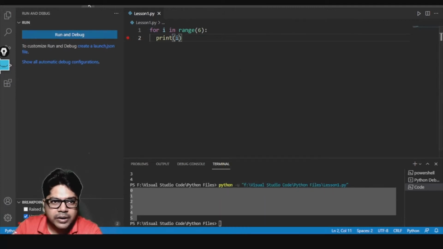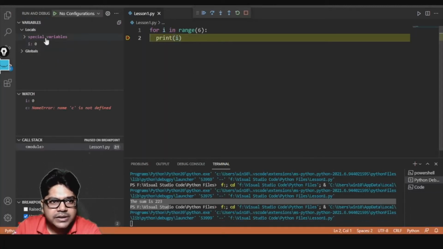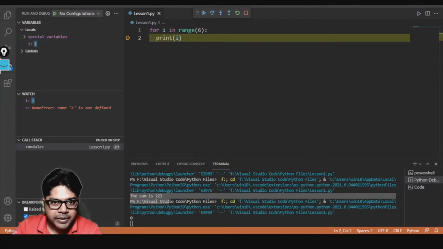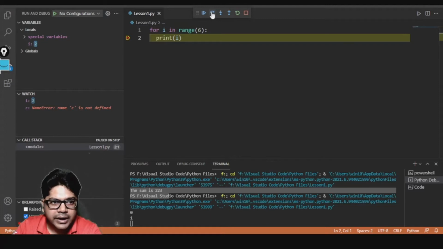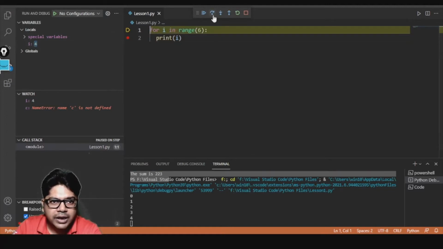Let us debug it and check how it is working. So here also it will do the same thing. For the first time the value of i is 0, so it is starting from 0. Then it will become 1, then 2, then 3, then 4. You see it is changing here, 4, then it will become 5.